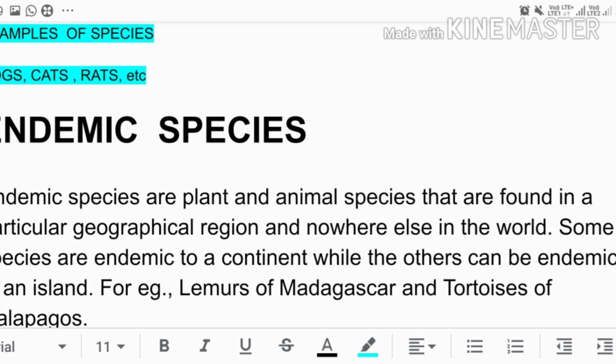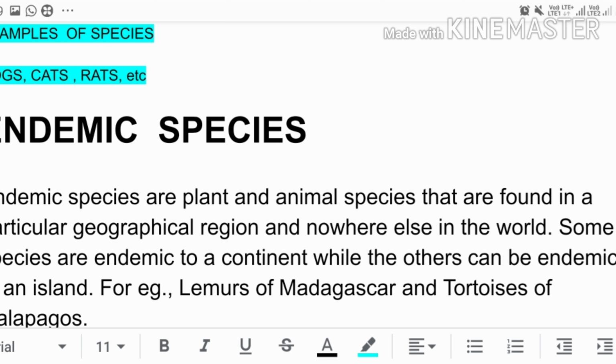Next is the example of species. There are various examples like dog, cat, rat, humans and various trees also. The species means all the organisms which belong to the same category, which are similar to each other.